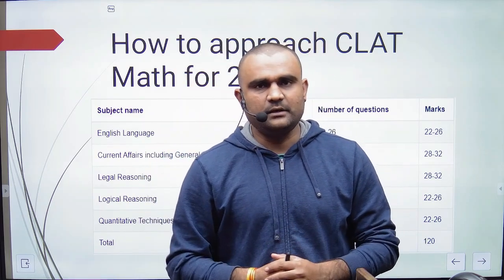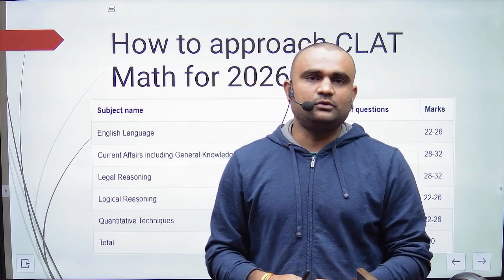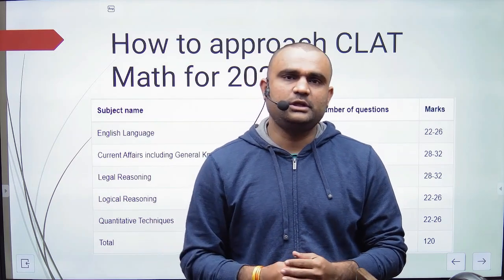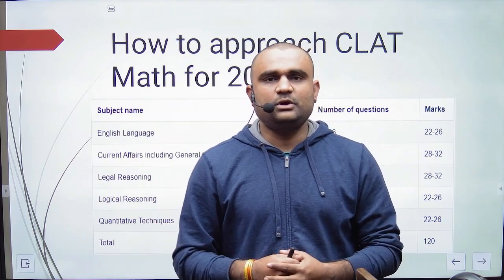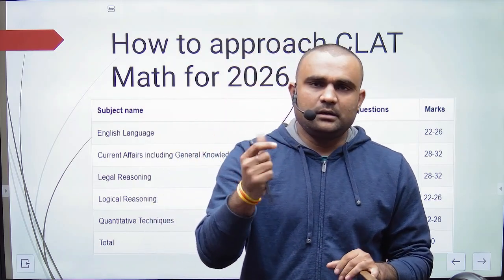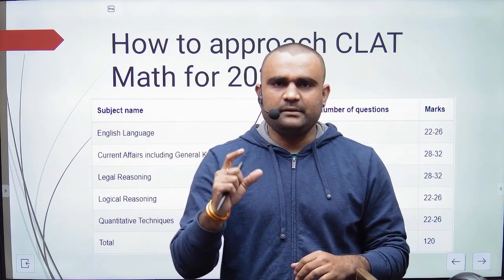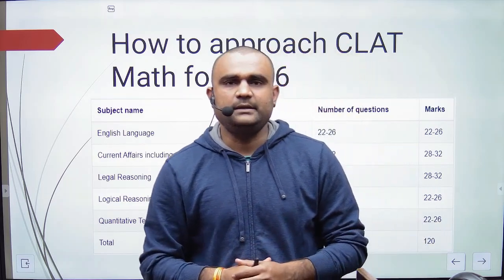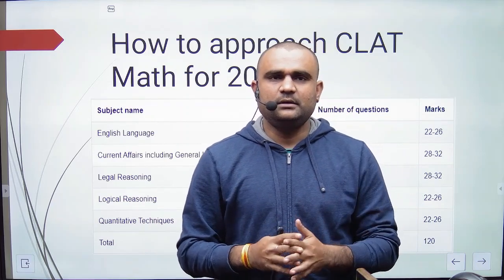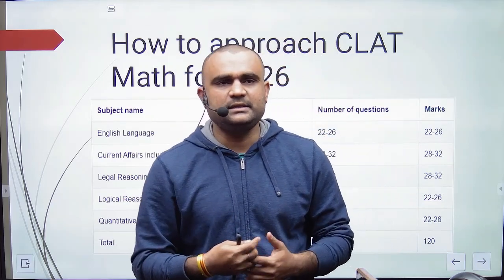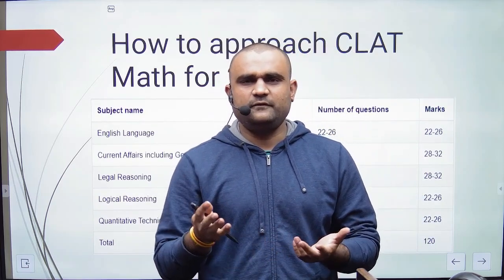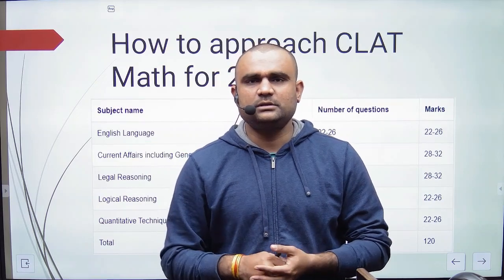Okay, so let us start with our math module. How are we going to complete this module, and what strategy should you follow in the coming months so that you can ace this math section? It is one of the easiest sections, and at the same time one of the least asked. In CLAT 2025, only 12 questions were asked. It varies from 10 to 14, this year 12, but all 12 were very easy questions that you can do in no time. Within 5 to 10 minutes you can complete all those 12 questions.